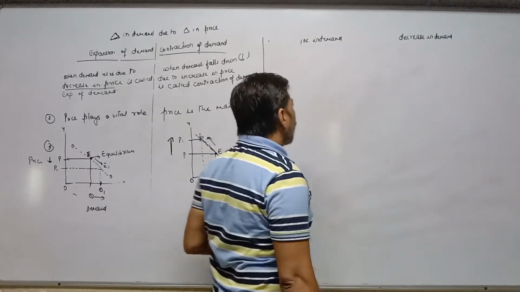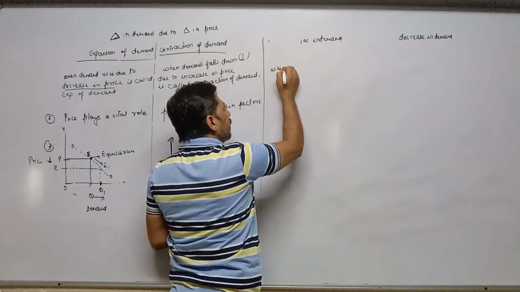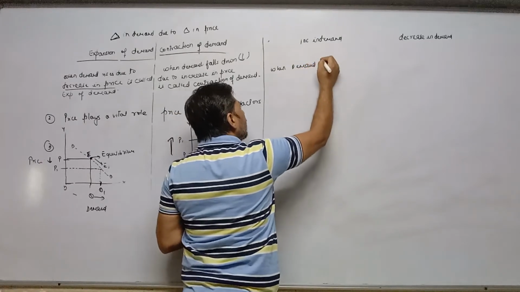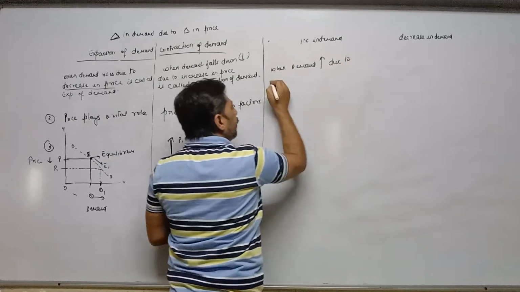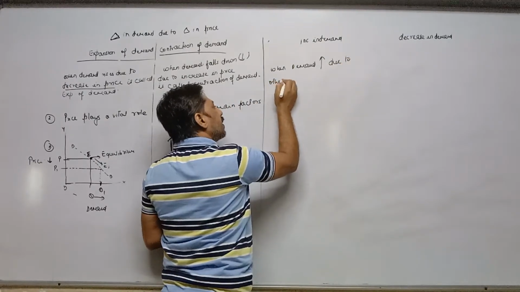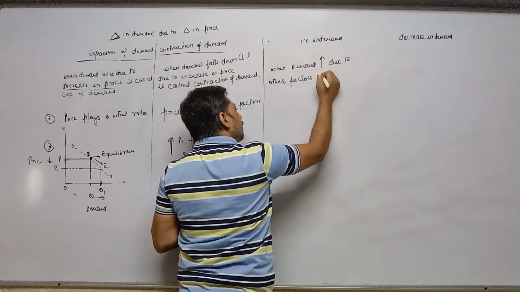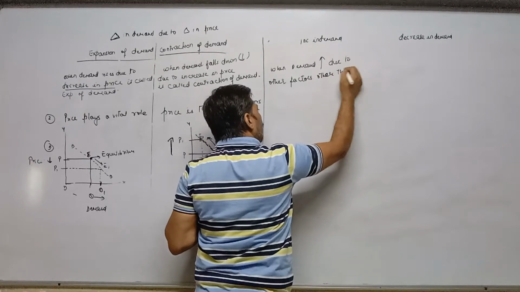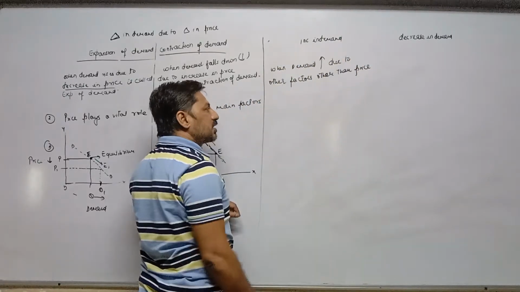But due to other factors, when demand increases or decreases, it is called increase in demand or decrease in demand. First one is increase in demand. In short, I am writing: when demand increases due to other factors other than price. Other than price means price has no role here. Price does not change.